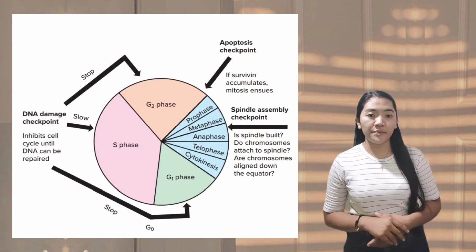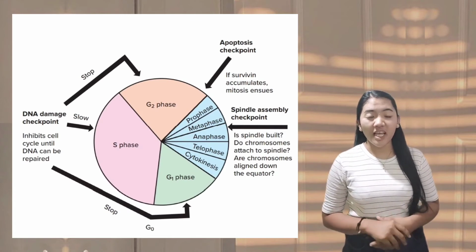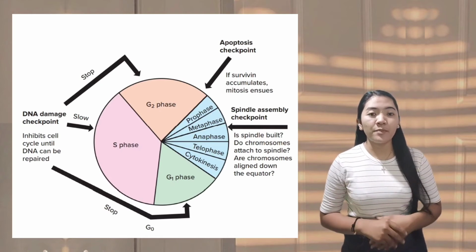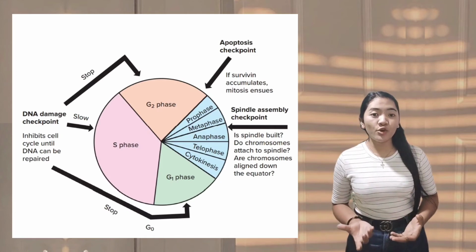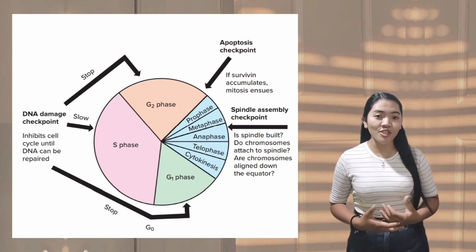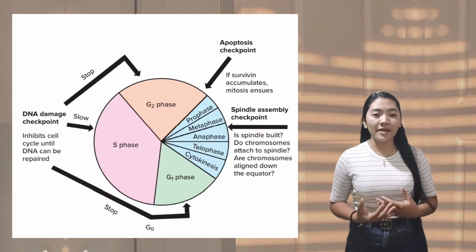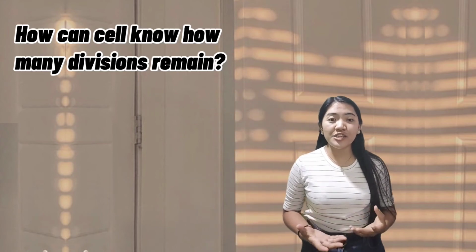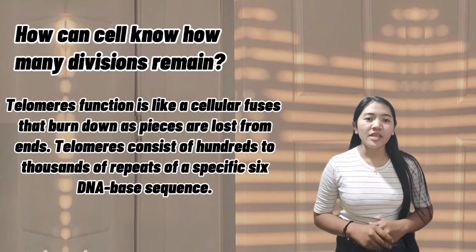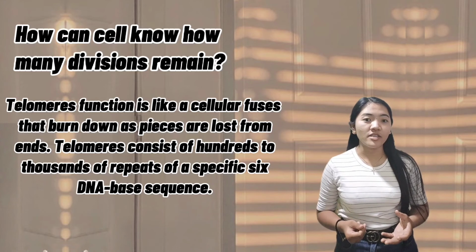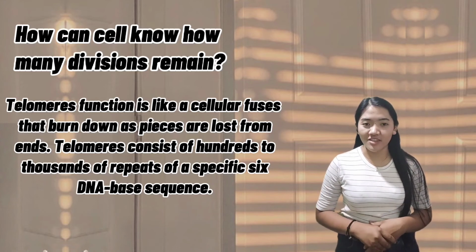During the apoptosis checkpoint, proteins called survivin override the signal telling the cell to die, so that mitotic division will occur rather than apoptotic cell death. Later, during the mitosis stage, the spindle assembly checkpoint ensures that the construction of the spindle and the attachment of chromosomes to it are perfectly checked and correct. So how can a cell know how many divisions remain? The answer lies in chromosome ends called telomeres. Telomeres function like a cellular fuse that shortens as pieces are lost from the ends.